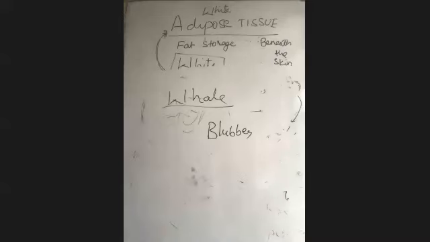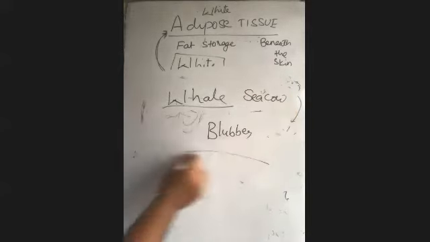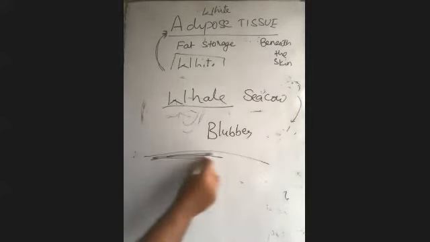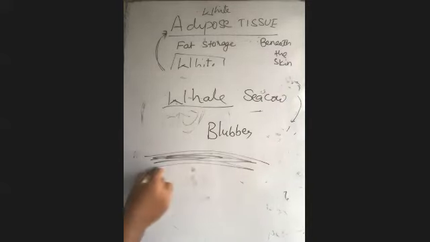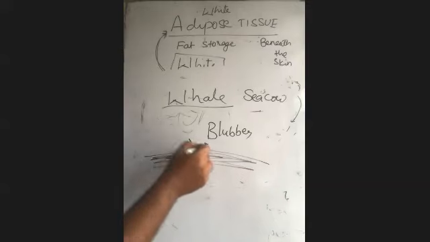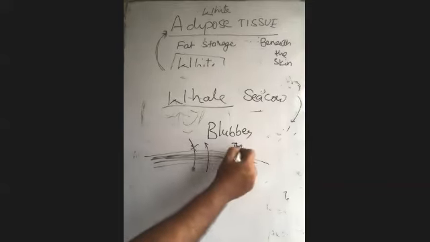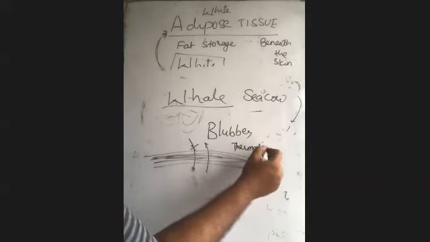Blubber of aquatic mammals such as whales, and in case of sea cows also, you can see this blubber below the skin, a large amount of fatty insulating layer, which doesn't allow the inner temperature out and outer temperature in. That fatty blubber of aquatic mammals such as whales and sea cows, this adipose tissue found beneath the skin, provides thermal insulation.